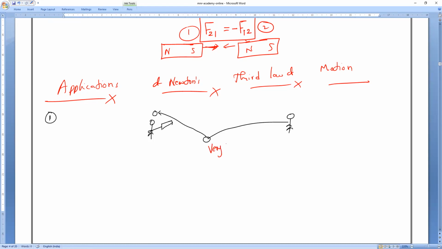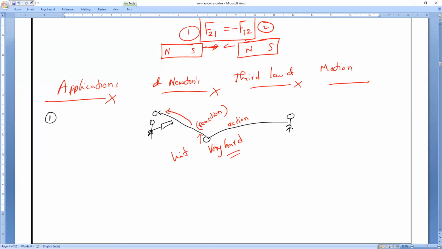If he hits the ball to the ground very, very hard, then that is what we call action. Then what is the reaction of the ground? Everybody, the ground also will exert an equal and opposite force on the ball. That is what we call action and reaction, so that the ground bounces the ball at a desired height.